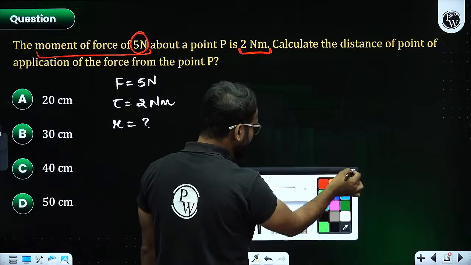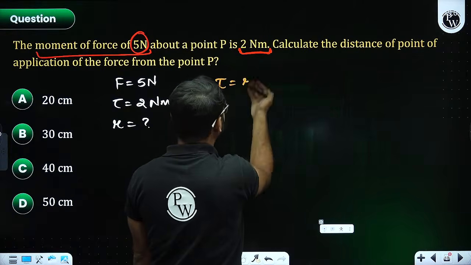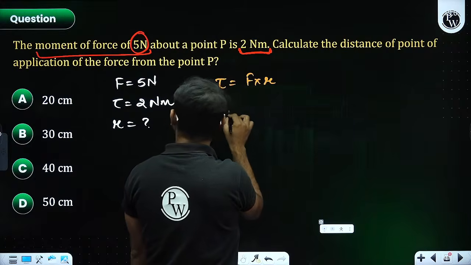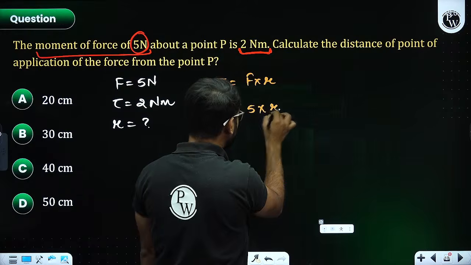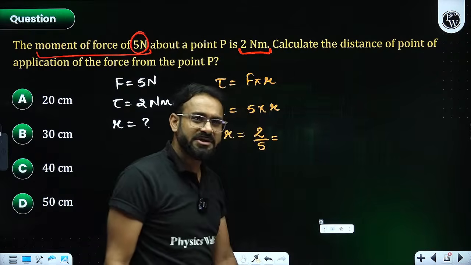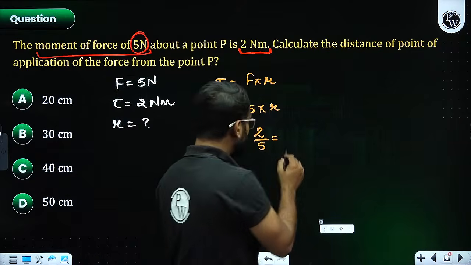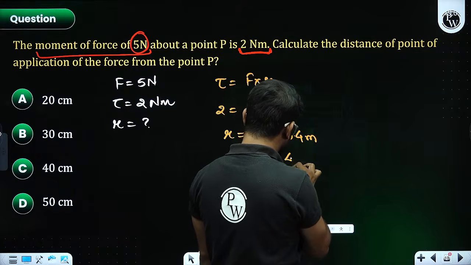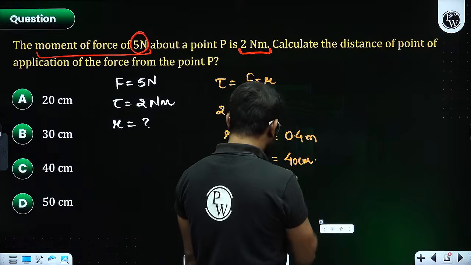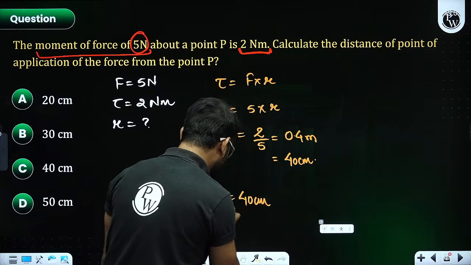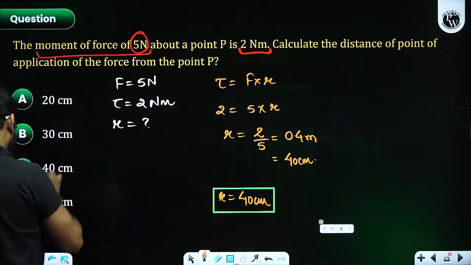Please put the value, get the answer. So that is going to be F multiply R. This is 2. Value of F is 5. Multiply R. R is going to be 2 divided by 5. How much is it coming out as? 0.4 meter or 40 centimeter. So the value of R is coming out in centimeters. 40 centimeter will be the value. Option number C is correct.